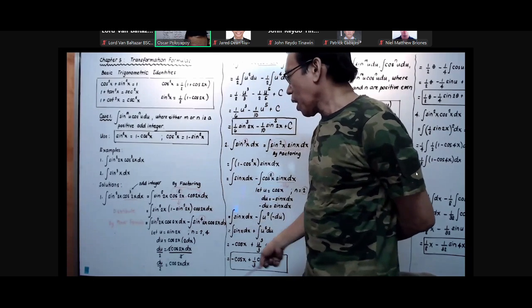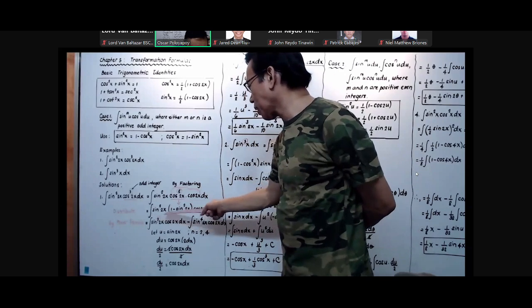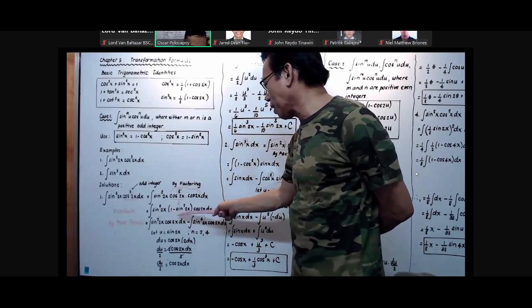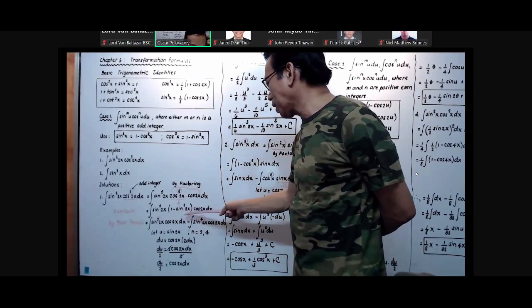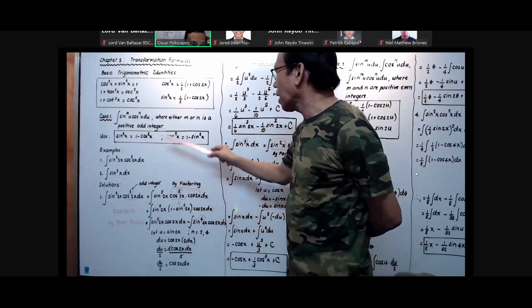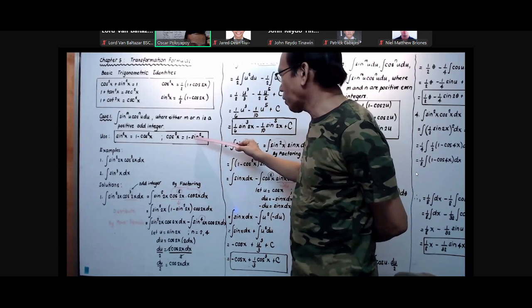And again, this is equal to the integration of sine squared 2x multiplied by the quantity of 1 minus sine squared 2x, times the quantity cosine 2x dx. Where, of course, cosine squared 2x is nothing but this one, 1 minus sine squared 2x, because the angle here is 2x, okay?